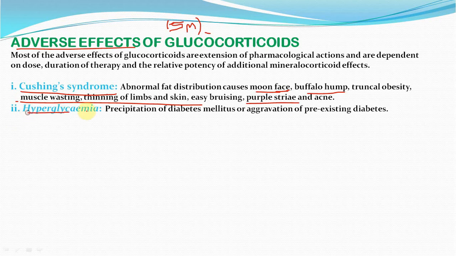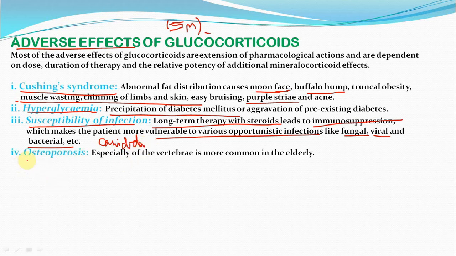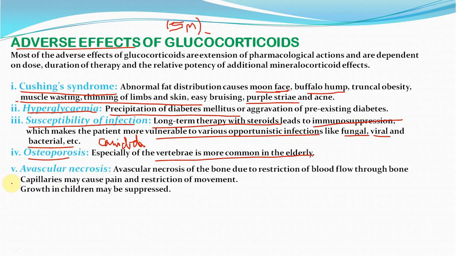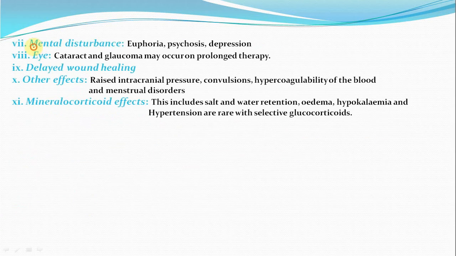Hyperglycemia, precipitation of diabetes mellitus. Susceptibility to infection. Long-term therapy with steroid leads to immunosuppression and increases the chances of opportunistic infections like fungal, viral and bacterial. Mainly the infection that comes across is candida. Osteoporosis, especially of vertebrae, is more common in the elderly. Avascular necrosis, peptic ulcerations, mental disturbances like euphoria, depression, eye cataract and glaucoma, delayed wound healing.